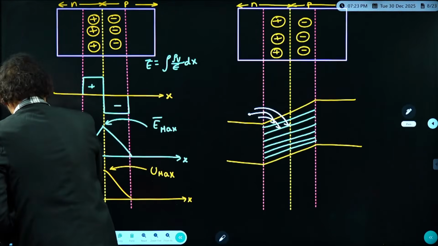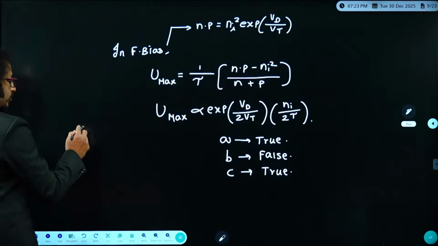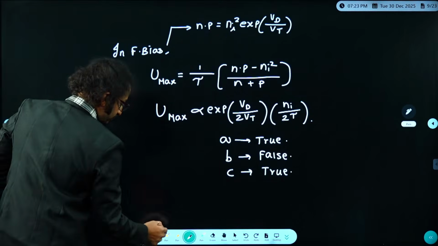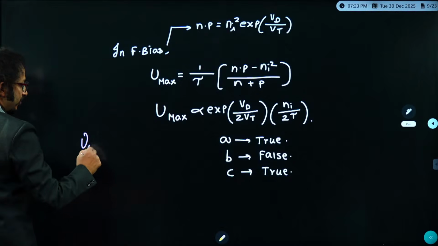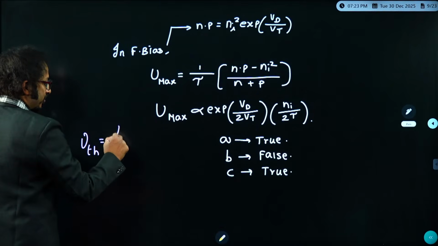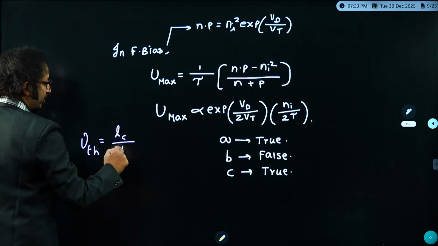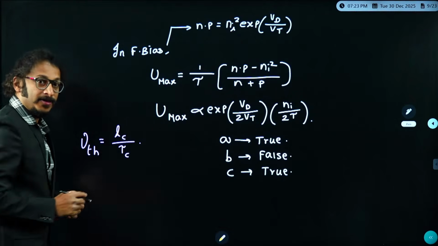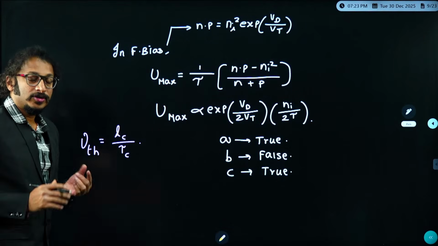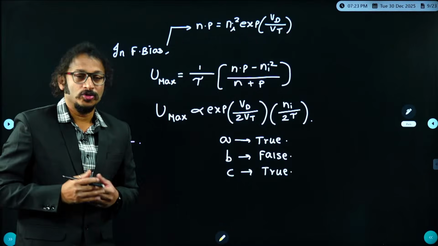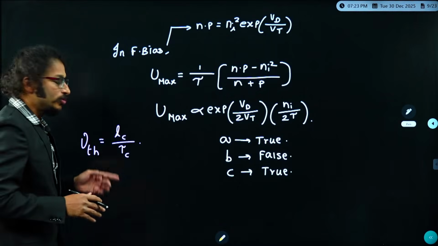Students, I hope you know thermal velocity. Whenever I say thermal velocity, it is nothing but average collision length by average collision time. Let me say the number of collisions is more. If collisions are more, tau c will be small.